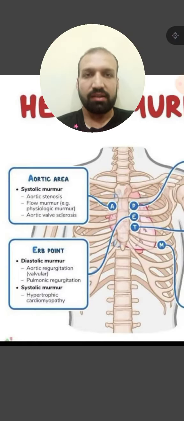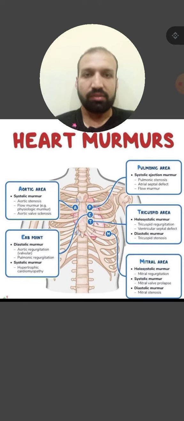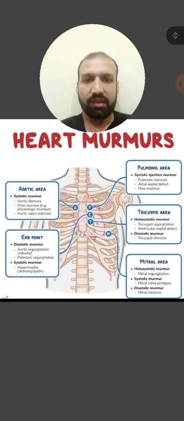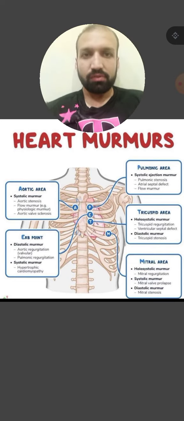So these are the different types of heart murmurs. You can screenshot this picture, which shows the five areas and the different diseases and types of murmur for each. I hope this video is very useful for you.